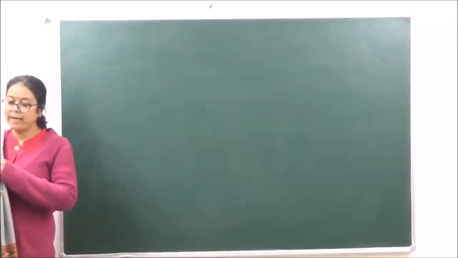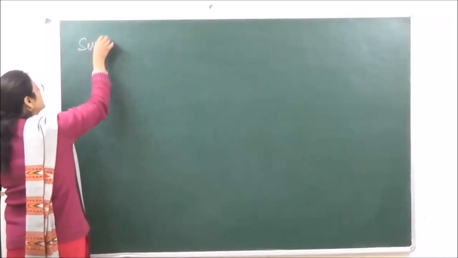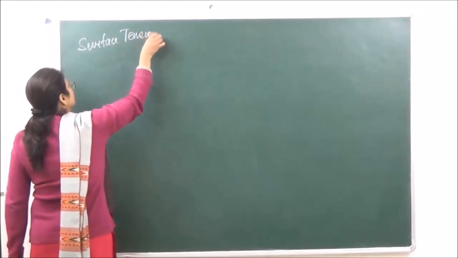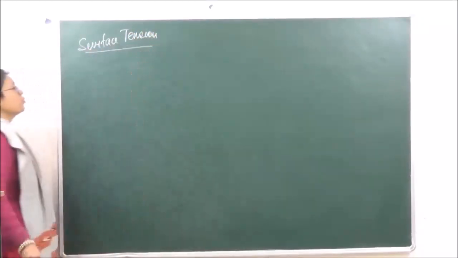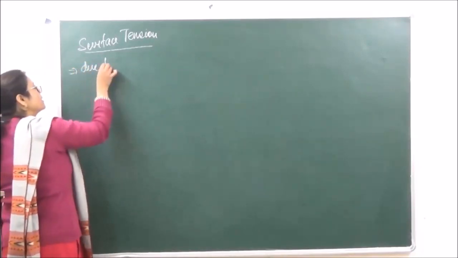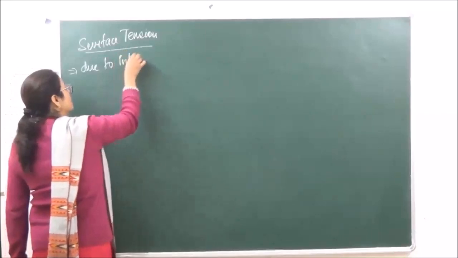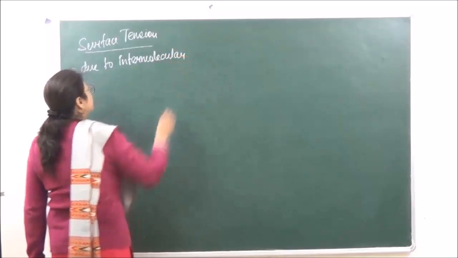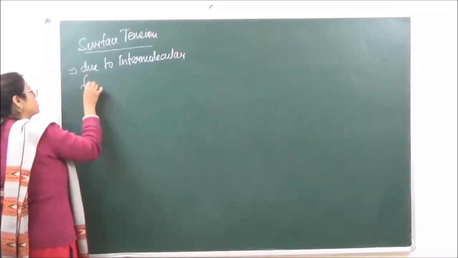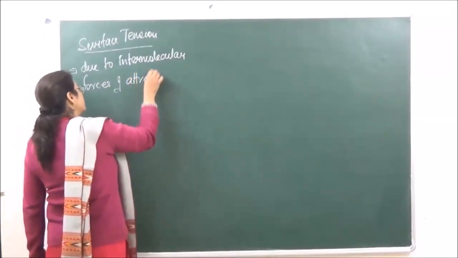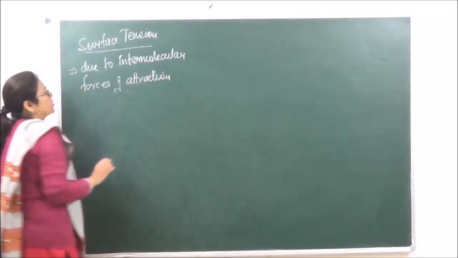What do we understand by surface tension? Surface tension is the property of a liquid due to intermolecular forces of attraction.